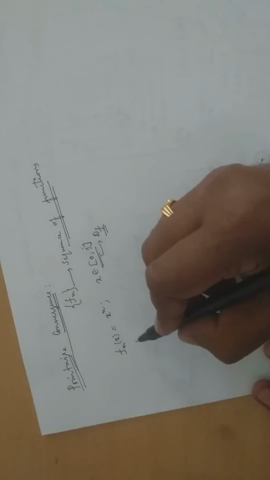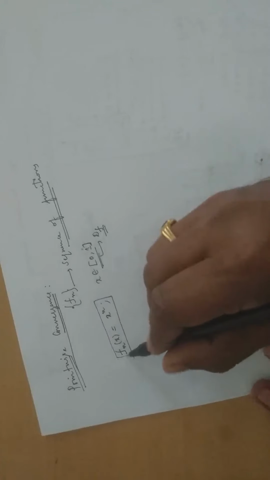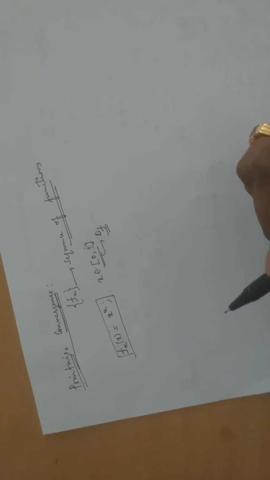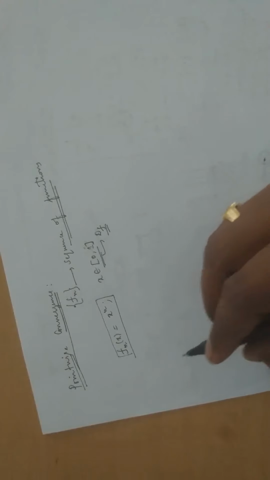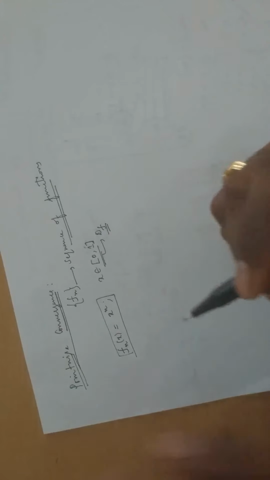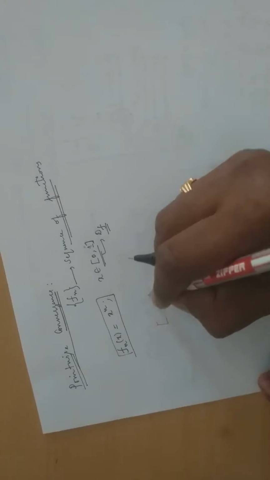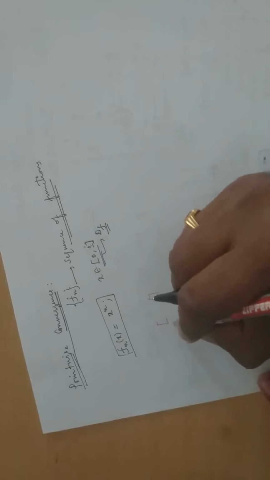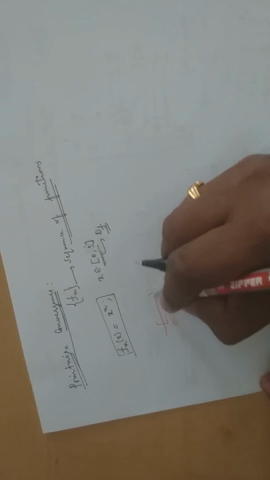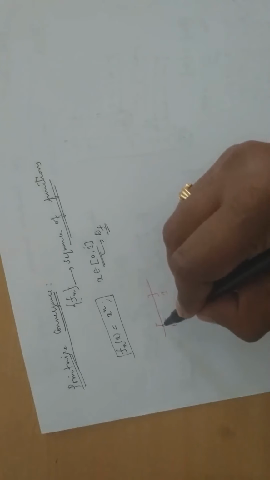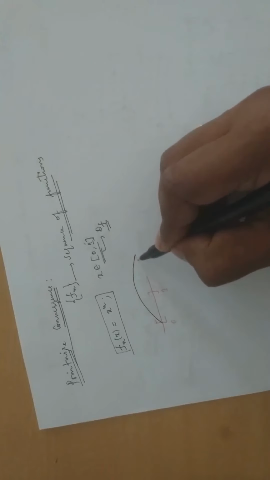Now, what will happen to this? What is the nature of this sequence? See, for this, let me think about it in this way. So the domain is the closed interval 0 to 1. So I will plug in 0 first.